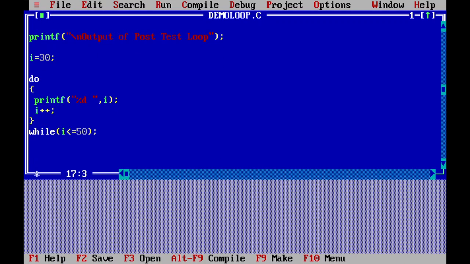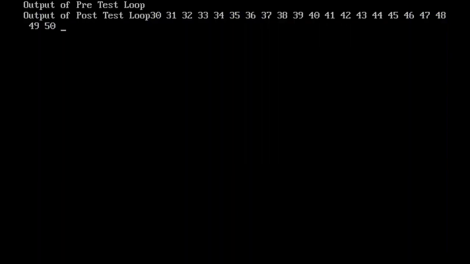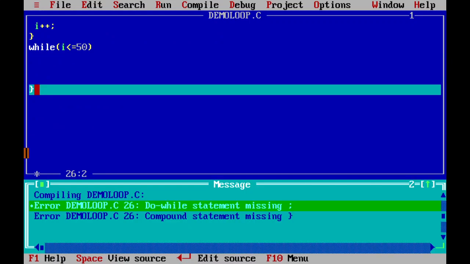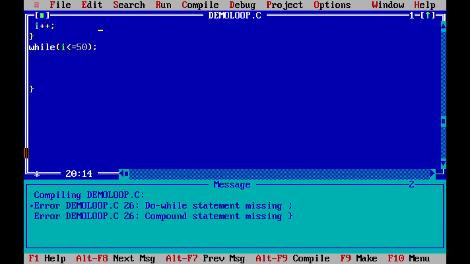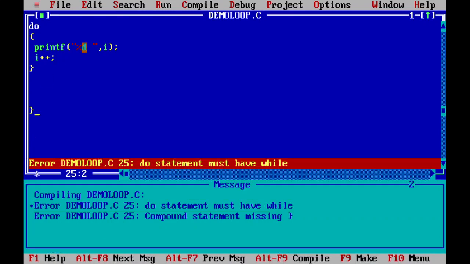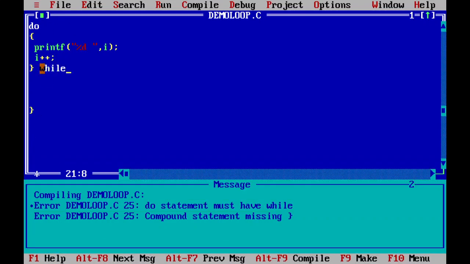But if I am writing do here, now what exactly is the output I'm going to get? I'll get the output from 30 to 50. No problem at all. Now make sure that for do and while, if you are not putting a semicolon here, your compiler will definitely give you an error. If you remove this do from here, there will be a problem. And if you remove this while, it will say do present without a while. So do definitely has a while with it.